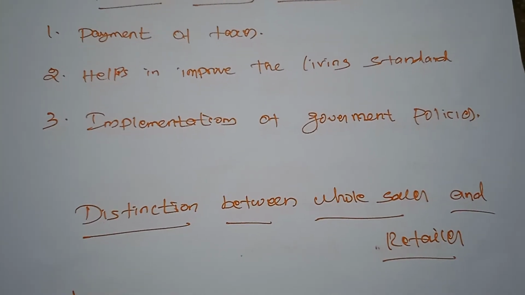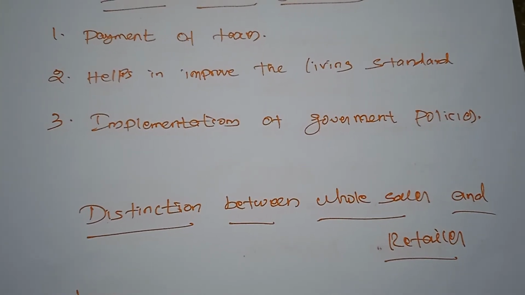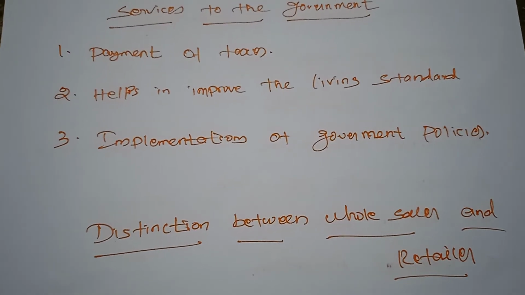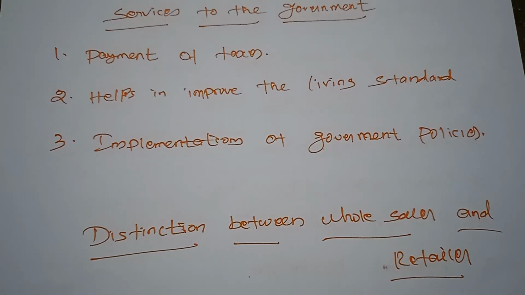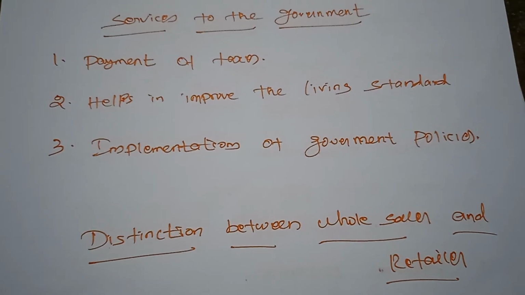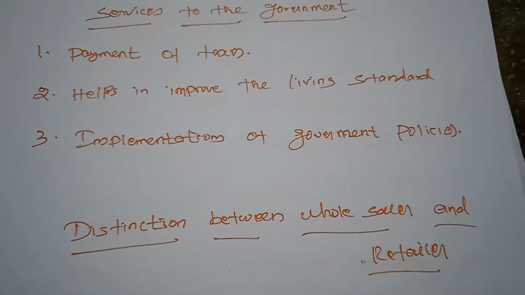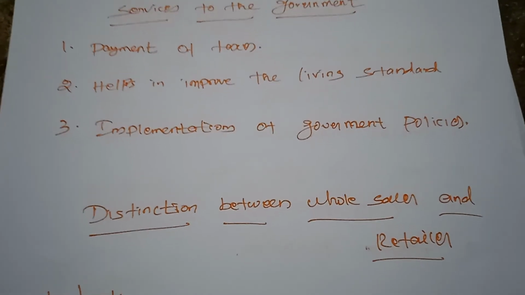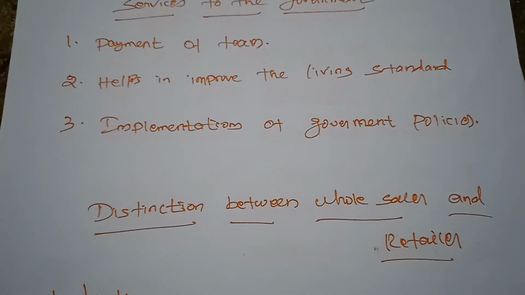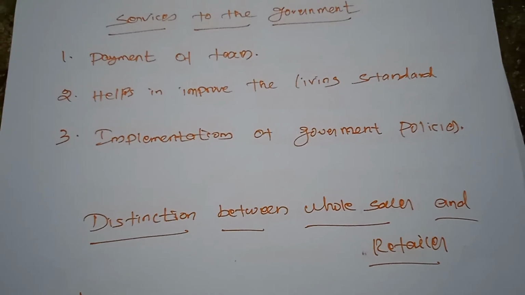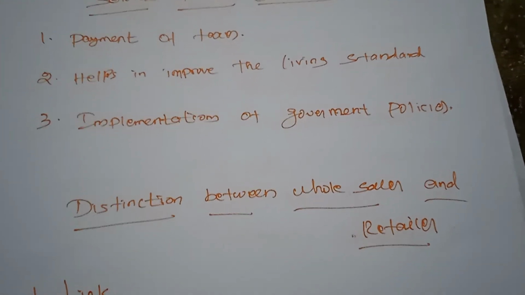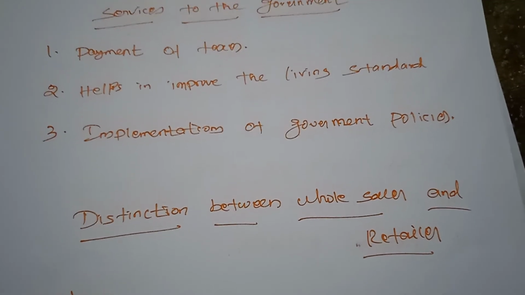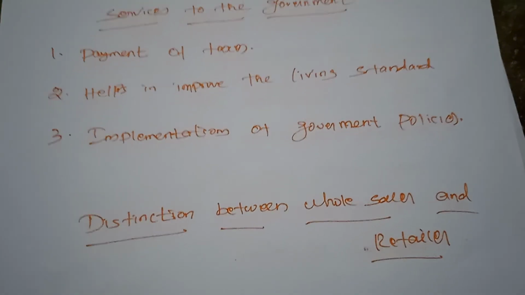So the retailers implement the government policies and enforce the acts, such as prohibition of tobacco products, prohibition of child labor, and prohibition of adulteration, considering the common interest. What are the policies introduced by the government regarding the sales and prohibitions of goods? They are implemented only by the retailer, because most people have access to the retailer only.